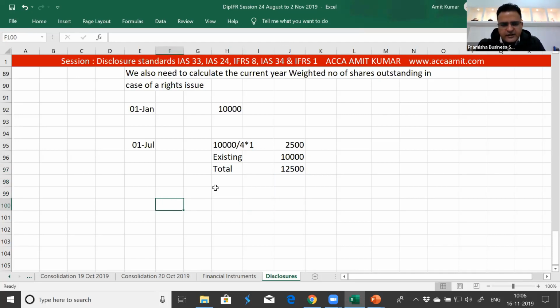The weighted average number of shares outstanding, as we adjusted the bonus element for the previous year, we'll also need to adjust the bonus element for these 6 months.